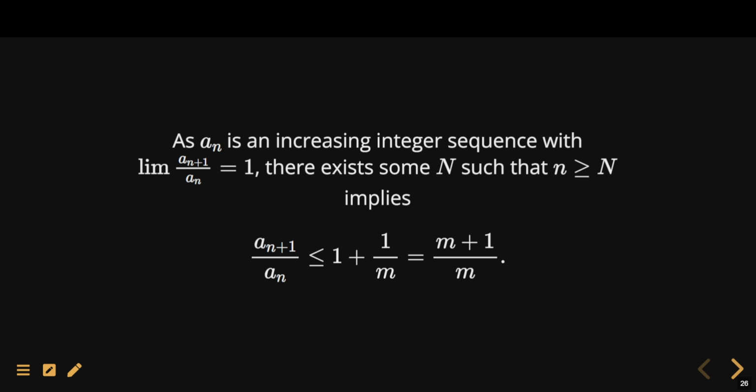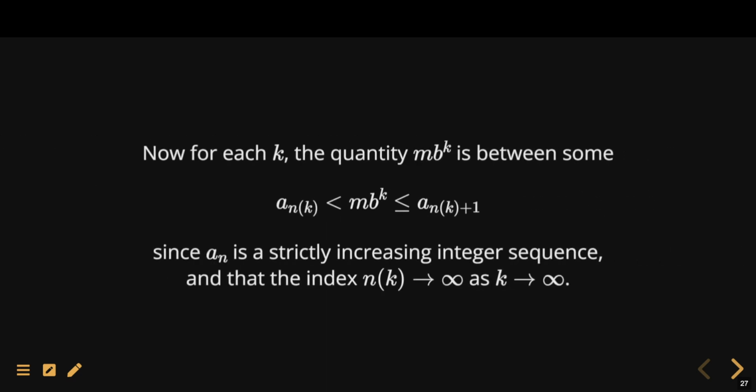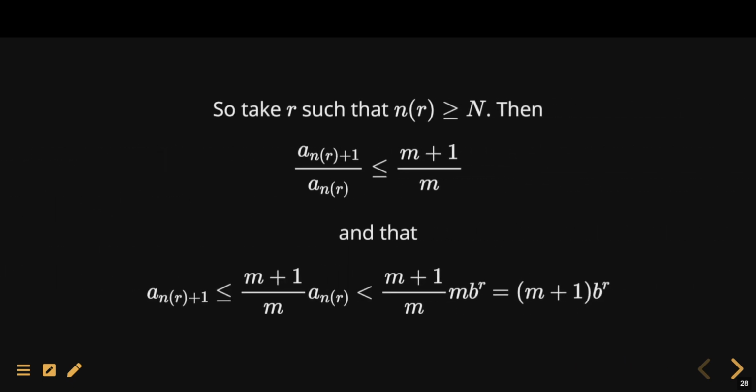Now, for each k, this quantity M times B to the k is somewhere between two consecutive terms of the sequence. So imagine this sequence AN is increasing. So M times B to the k is trapped between two consecutive terms here. Let that be A of n of k and A of n of k plus 1. Notice this index n of k increases as k increases. So now, let's take some position r such that n of r is bigger than or equal to big N.